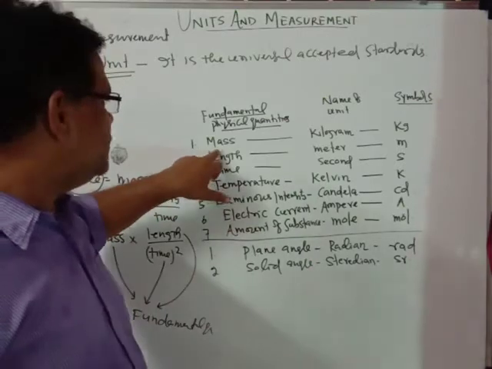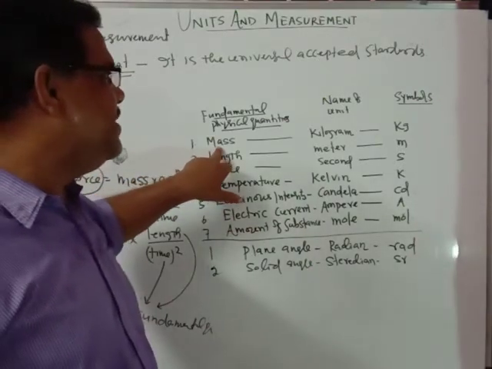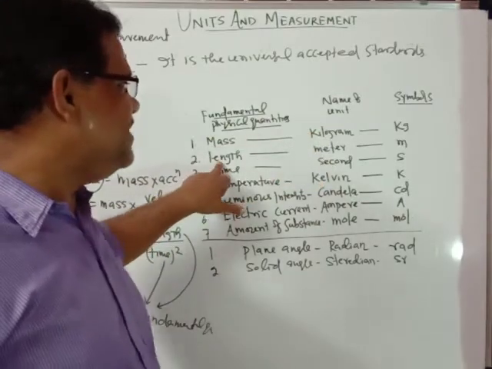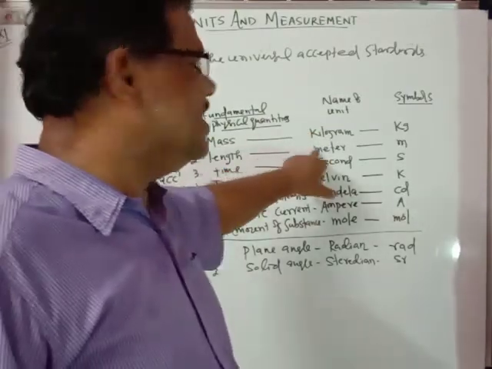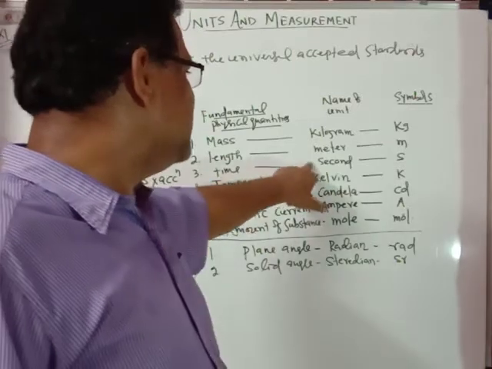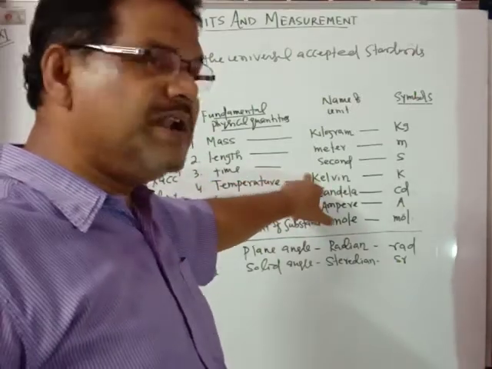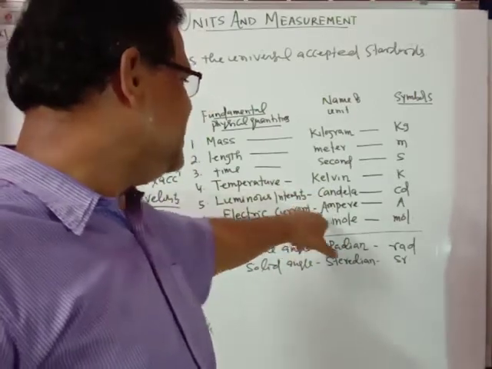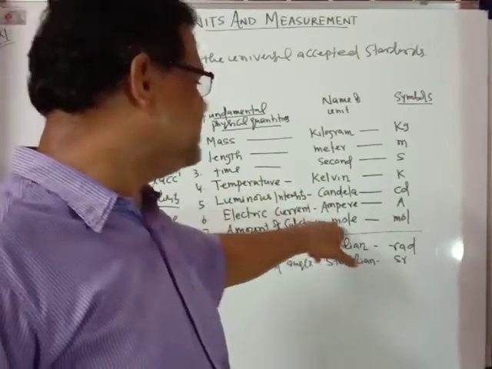Similarly, for mass, the standard unit is 1 kilogram; for length, the standard unit is 1 meter; for time, 1 second; for temperature, 1 Kelvin; for luminous intensity, 1 candela; for electric current, 1 ampere; and for amount of substance, 1 mole.